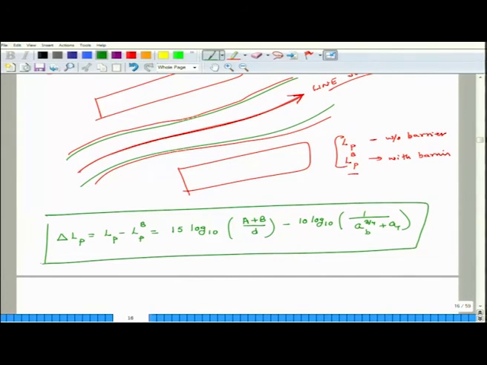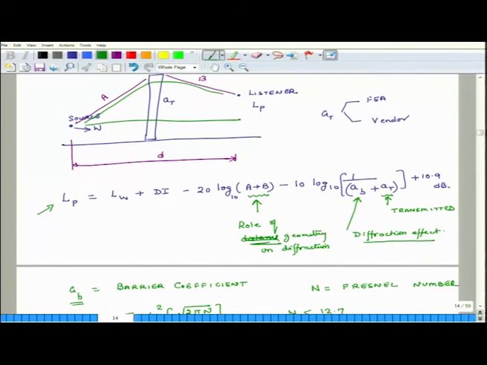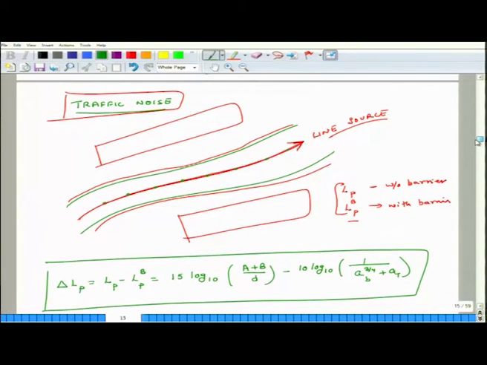So, this relation is good for traffic noise, because noise is not just coming from a simple point, it is coming from several points which are there in a line. That is why it is a line source. The earlier relation is for noise coming from a single point. So, we cannot use that particular relation for traffic noise, and because barriers are used very often for traffic, this is the relation you should understand.